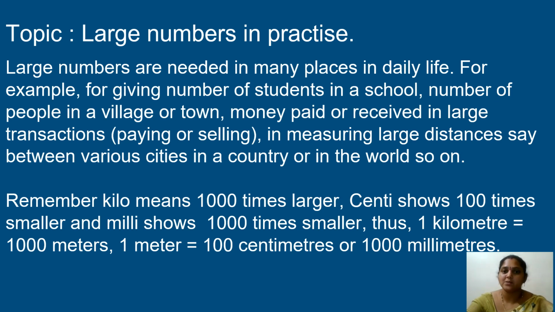Remember, kilo means 1000 times larger, centi shows 10 times smaller and milli shows 1000 times smaller. And we know that 1 kilometer is equal to 1000 meters, 1 meter is equal to 100 centimeters or 1000 millimeters. If we want to find out the distance between a shorter place, we will use our ruler or scale. But in case of finding the distance between different cities, how are we going to identify? First we will calculate our smaller values and then we will go to our larger values.